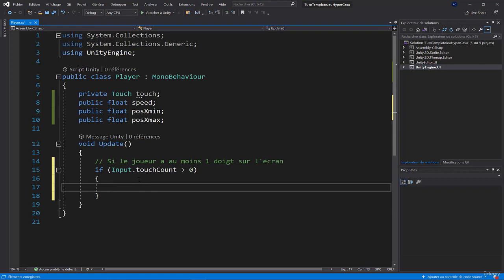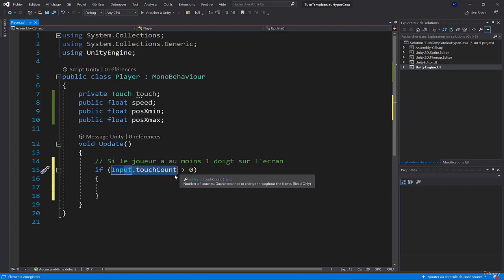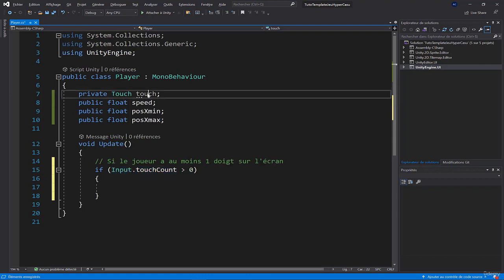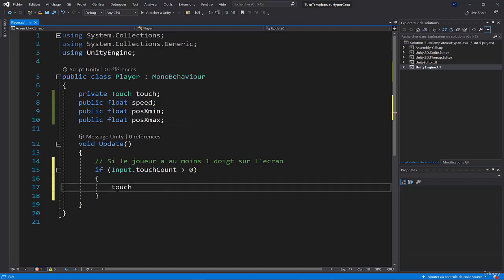So what I need here is to retrieve the current information from the input. I need to know where the finger is positioned on the screen. Here we created a touch type variable that contains all the information about a touch, and I say that touch is equal to input.getTouch, and in brackets I specify which finger I want to retrieve, and I'm like 0, which corresponds to the first finger placed on the screen.